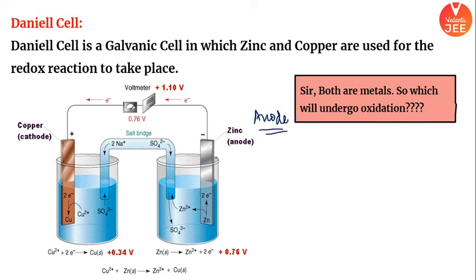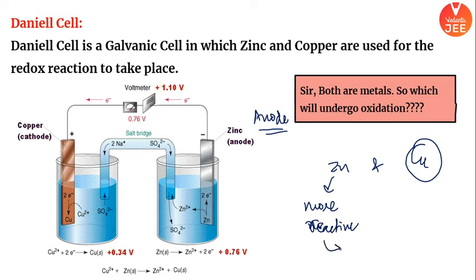Check this out. What is happening here, beta? I have taken zinc and copper. Zinc is more reactive as compared to copper. What does it mean? It can give electrons very easily. Reactive means it can give electrons very easily, whereas copper has a tendency to accept electrons. ठीक है? Accept electron. अच्छा, अब आप बोलोगे सर, how do you know?